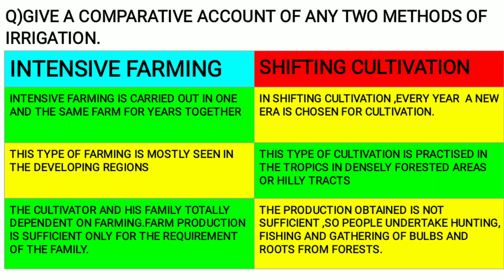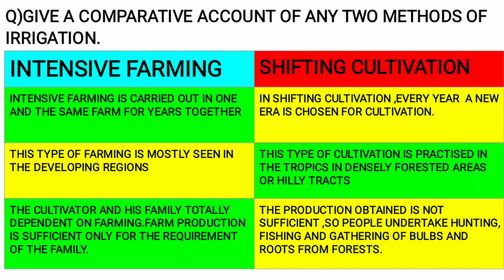Intensive farming is carried out in one and the same farm for years together. In shifting cultivation, every year a new crop is chosen for cultivation. Here it is not era, it is crop. A new crop is chosen for cultivation. Next point, in intensive, this type of farming is mostly seen in the developing regions.